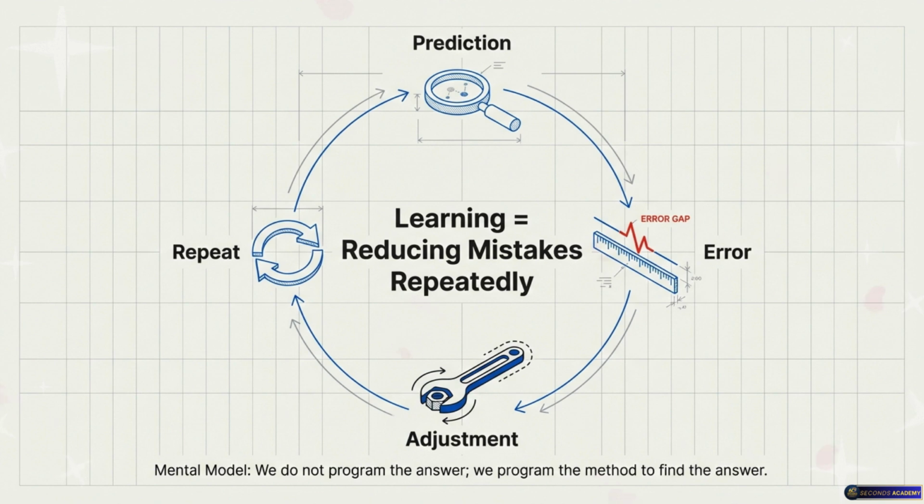Right. But it's not. It is just a highly mechanical loop. A loop? Yes. Prediction, error, adjustment, repeat. That's it. Prediction, error, adjustment, repeat. Exactly. And today isn't about writing complex differential calculus on a whiteboard. Thank goodness. Right. We will touch on the concepts, but it's really about understanding that mechanical loop. We want to move you from thinking of AI as this magical black box to understanding exactly how a machine mechanically reduces its own mistakes.